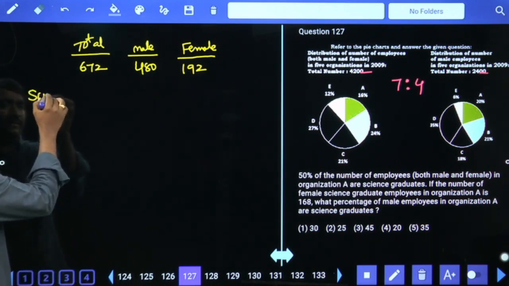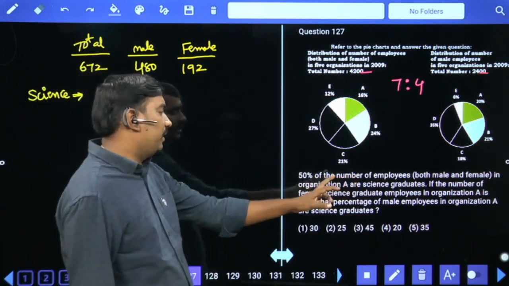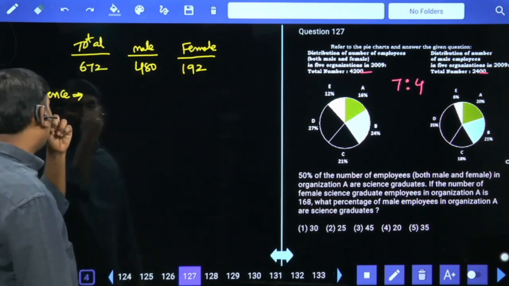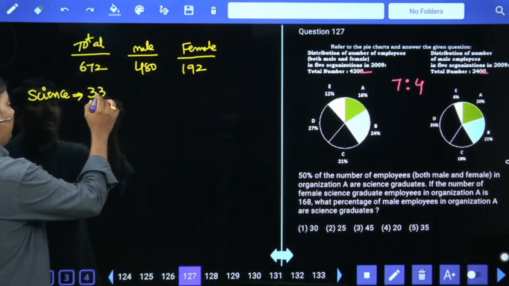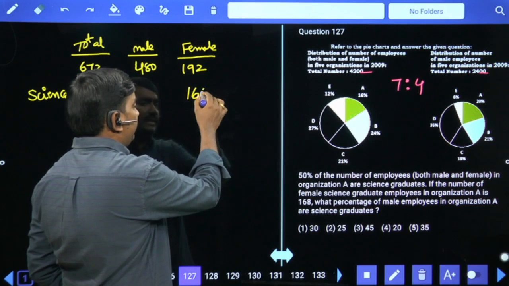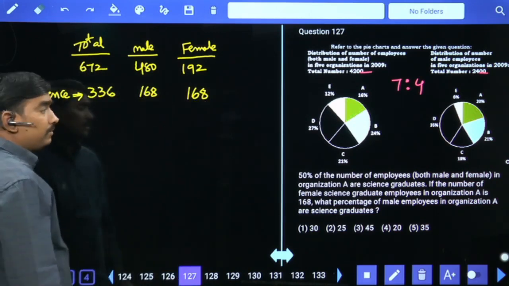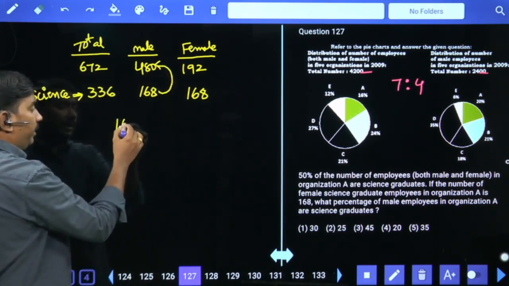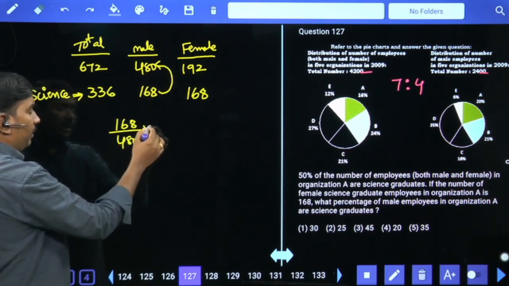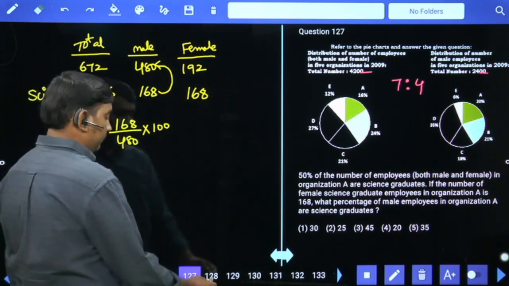These are the total number of employees. In this science graduate, 50% of the number of employees in organization A are science graduate. Out of 672, 50% means 336 are science graduate. In this 336, 168 are female science graduate. So male are 336 minus 168, also 168. So this 168 is what percent of 480? 168 by 480 into 100. 35%. 35% is your answer.